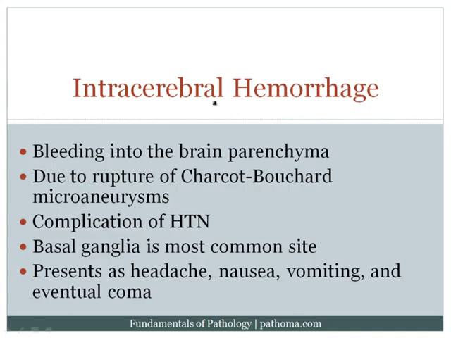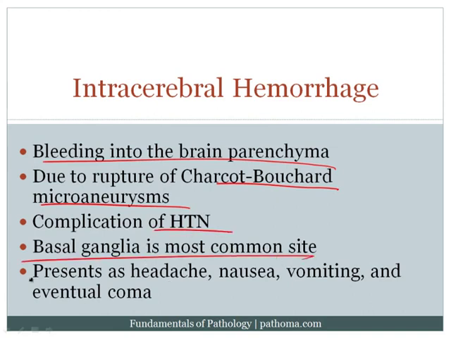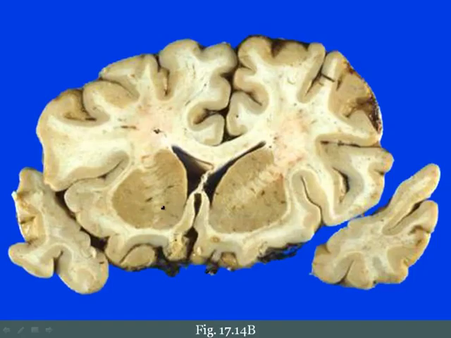With that background in mind, intracerebral hemorrhage is bleeding into the brain. It's classically due to rupture of Charcot-Bouchard microaneurysms, which is a complication of hypertension, and the basal ganglia is the most common site. Let's use this image to clarify some of what we just said. So here is the circle of Willis. The middle cerebral artery is coming up and feeding the surface of the cortex, and recall that you've got these perforating vessels coming here, which are called the